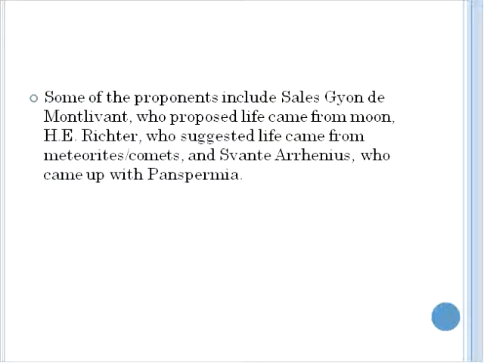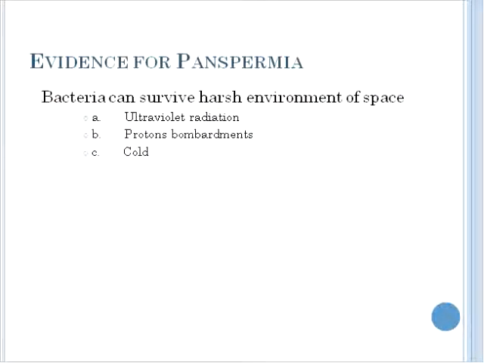Some of the proponents of this idea, panspermia, include Salles-Guillaume de Montlevin, who proposed life came from the Moon. H.E. Richter suggested life came from meteorites and comets, and Svante Arrhenius, who came up with panspermia. There is evidence for it. We know that bacteria can indeed survive harsh environments as found in space. Ultraviolet radiation, the bombardment of proteins, and the cold, they can certainly survive that.